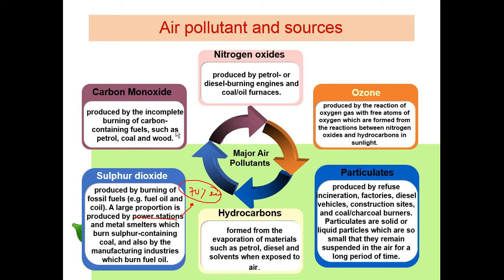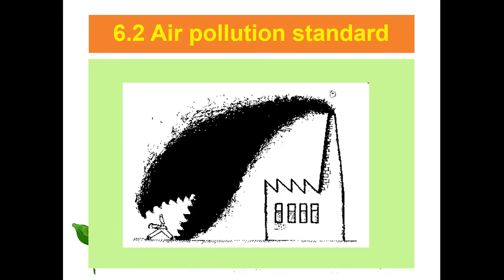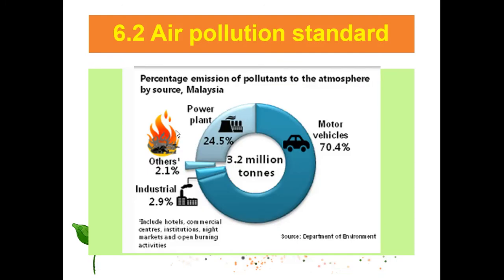So with the incomplete burning process, carbon monoxide will be produced. Carbon monoxide will be released to our atmosphere. Air pollution standard. This is the proportion, the percentage emission of the pollutant to the atmosphere, and where it comes from.